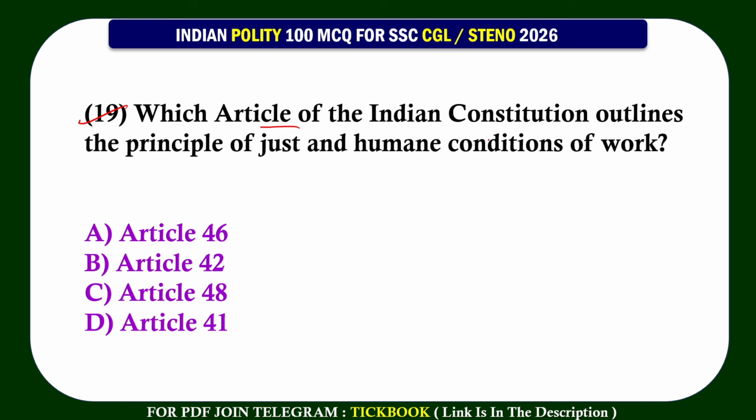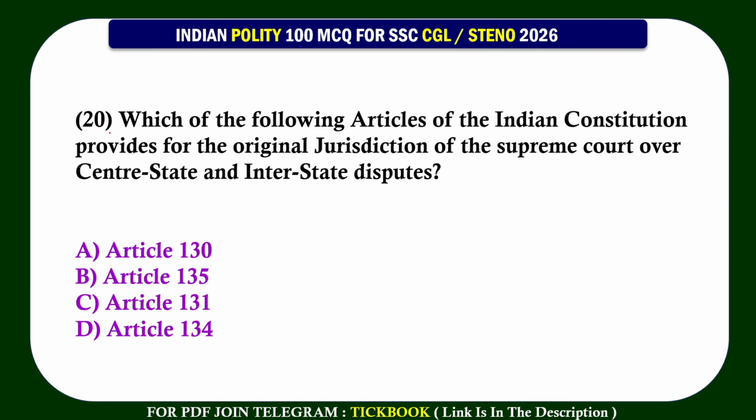19. Which article of the Indian Constitution outlines the principle of just and humane conditions of work? Option B, Article 42. 20. Which of the following articles of Indian Constitution provide for the original jurisdiction of the Supreme Court over central-state and interstate disputes? Option number C, Article 131.